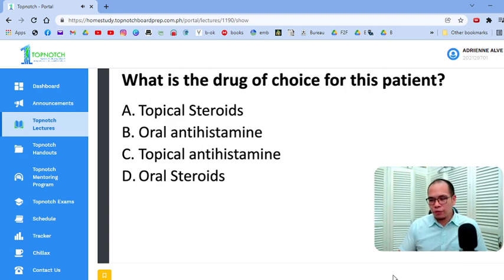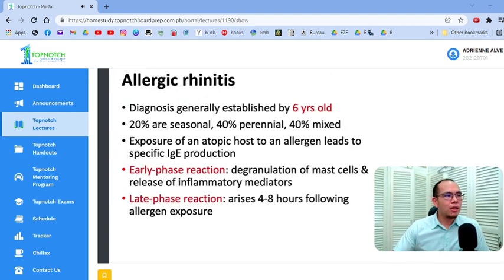So the drug of choice for allergic rhinitis would be your topical, your intranasal steroids. Okay? Lalo na pag persistent to severe yan. Okay? Persistent, moderate to severe. Okay? So allergic rhinitis is a disease of your nose, okay? Wherein the mucosal lining of your nose is sensitive to your allergens, to your triggers, and it becomes inflamed. So it's like asthma. It's an inflammatory process.